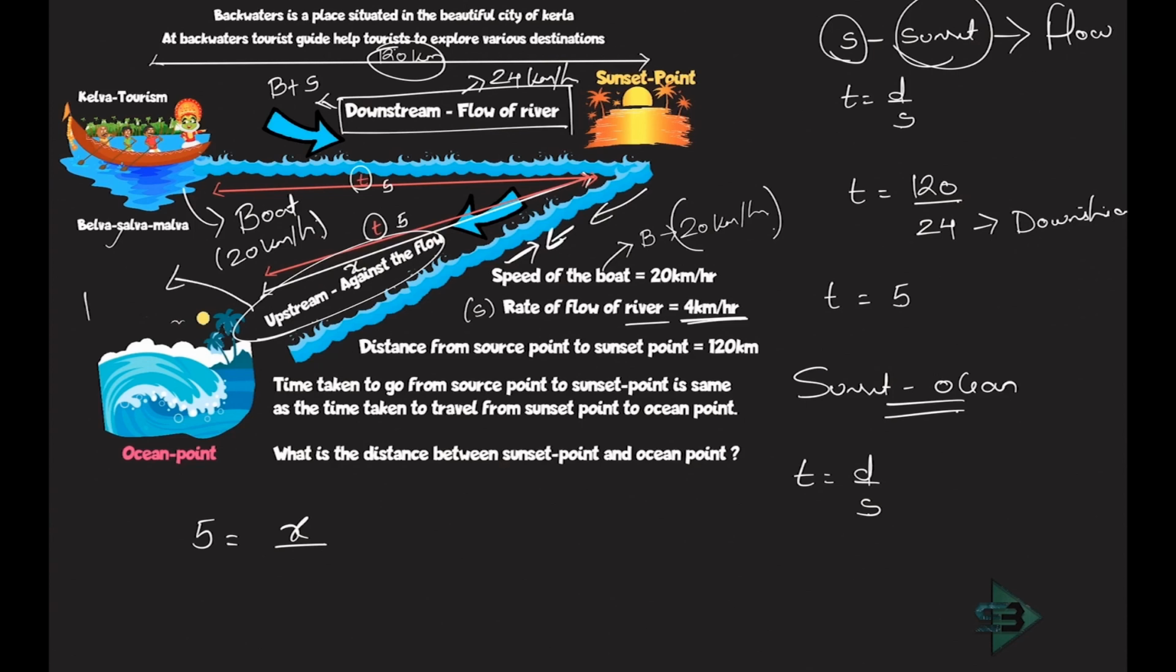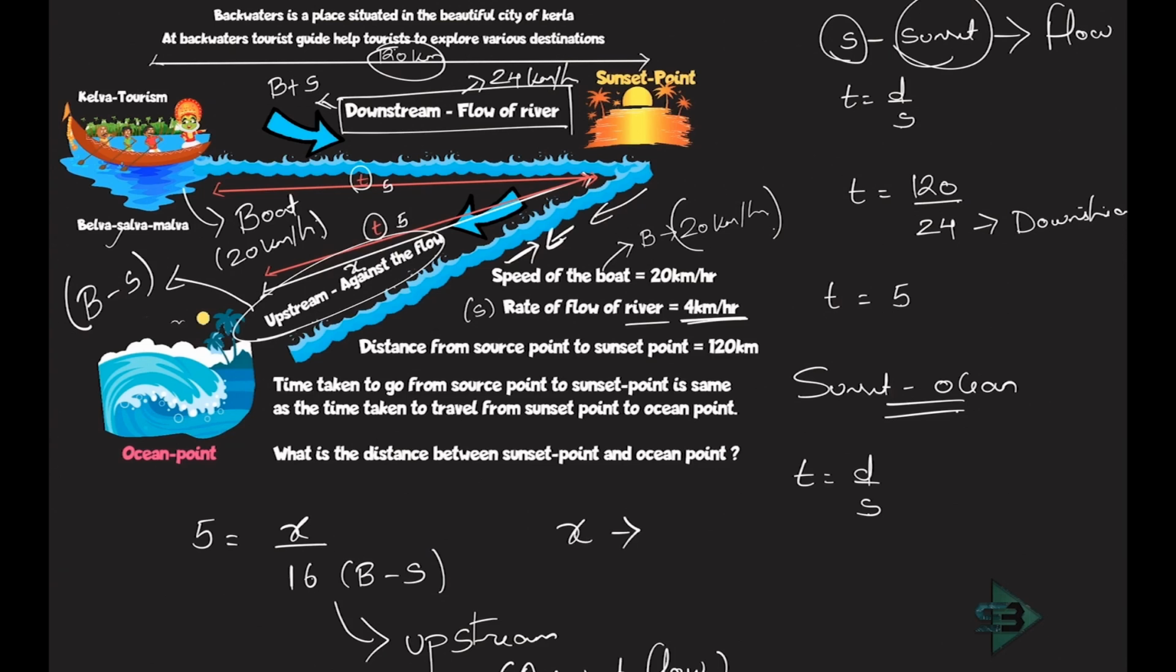What is upstream speed? As we have seen, that is nothing but b minus s. So what is b minus s? 20 minus 4, it will be 16. That is my upstream speed. Upstream is against the flow. So what do I get in the end? X is nothing but 16 into 5. What is that now? 80. That's it, 80 kilometers.